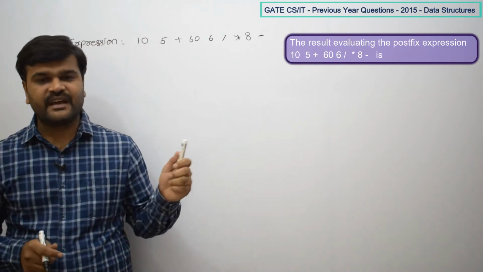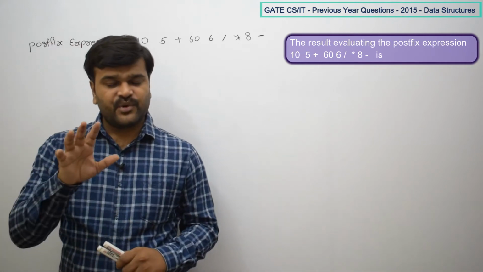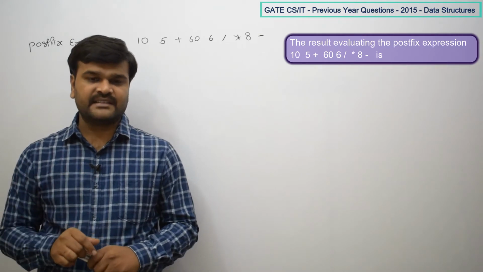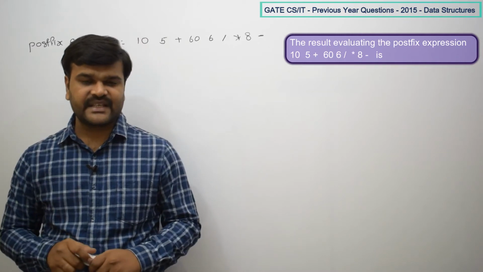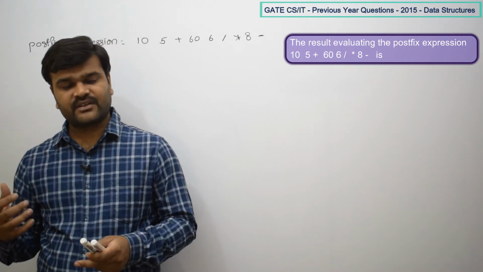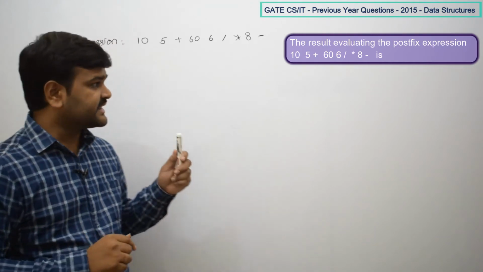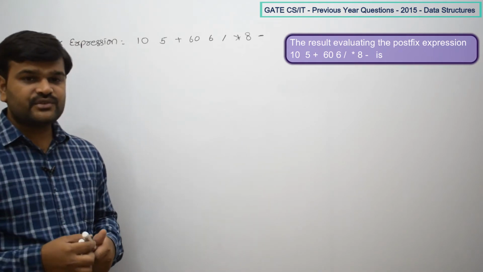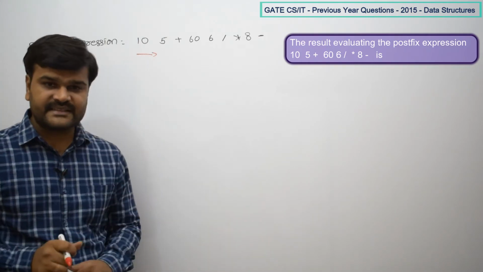For this we are going to have an algorithm, and the algorithm is always very simple. To evaluate a postfix or prefix expression, that is, to tell the final answer, we are going to use a data structure, that is a stack. In the stack we store temporary results, and the final result we get as a single element in the stack. And the algorithm is to scan always from left to right.